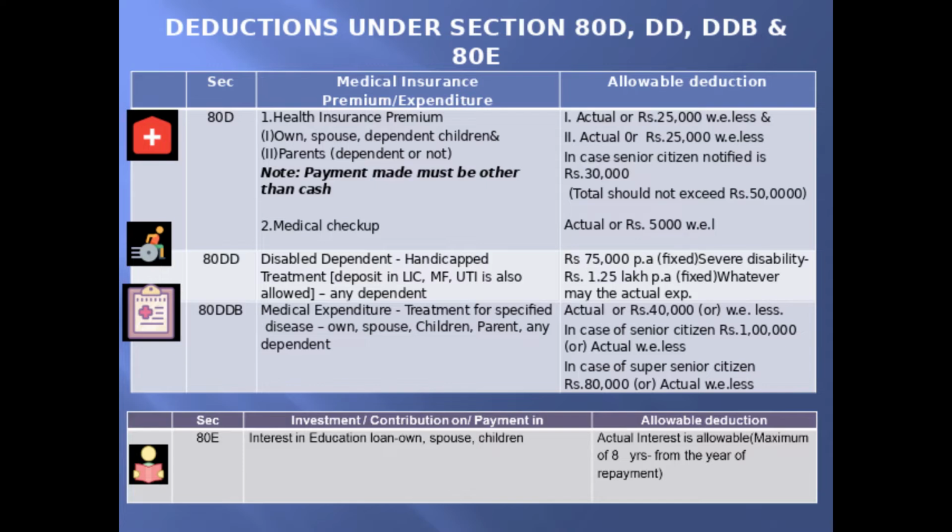However, together the health insurance premium deductions should not exceed 50,000. The condition is that the payment must be made other than in cash.